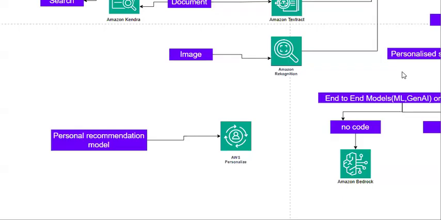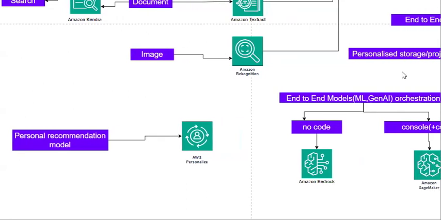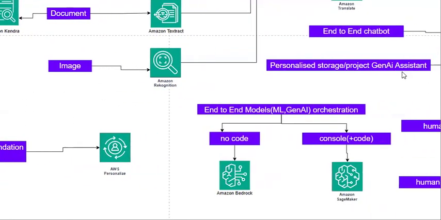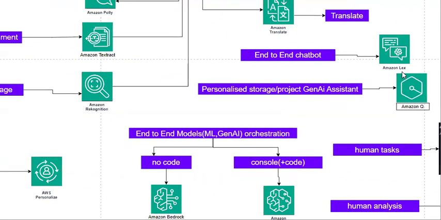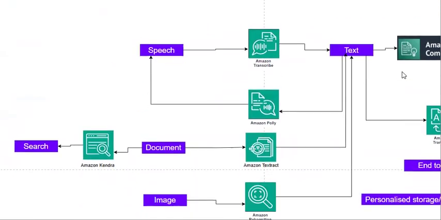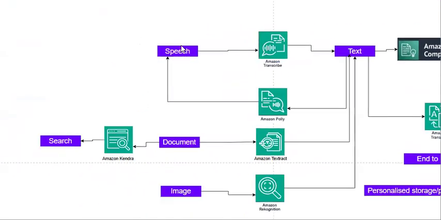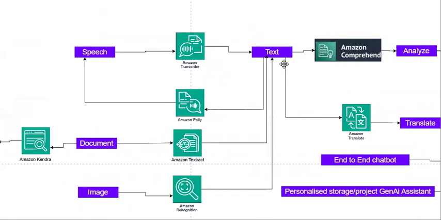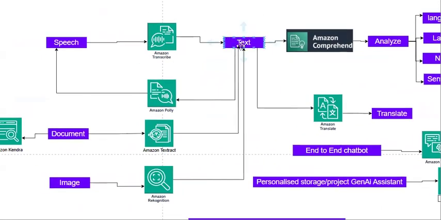So these are all the AWS managed AI services currently provided by AWS. In future, the count might increase based on real-time requirements, but these are the currently provided AWS managed AI services. So if you see, for speech to text, you have Transcribe, and if you want to convert text to speech, then Polly is there for you.